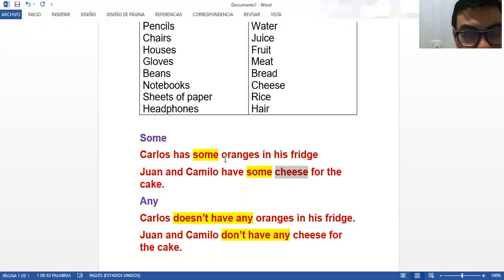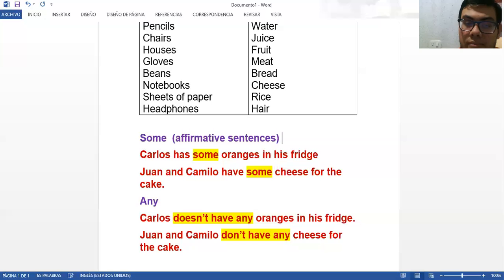In the affirmative sentences, here I am going to write some, like affirmative sentences. Here are for affirmative sentences. Now, what happens in the case of any?